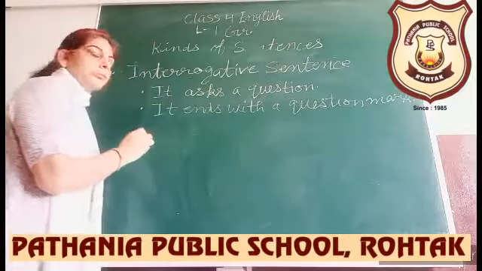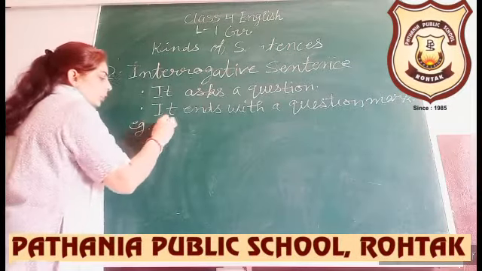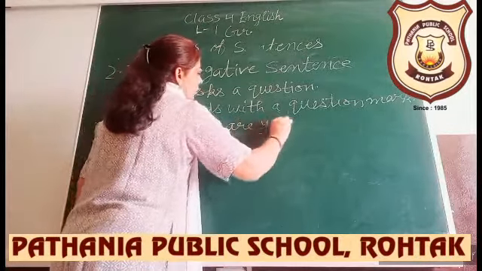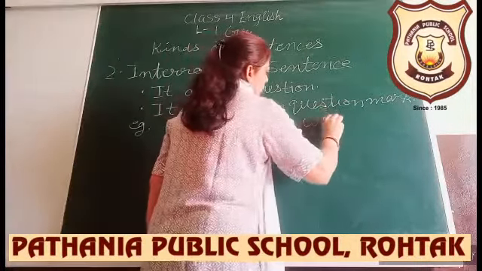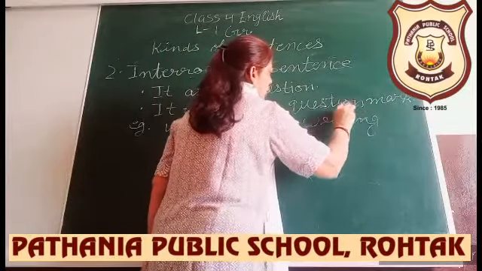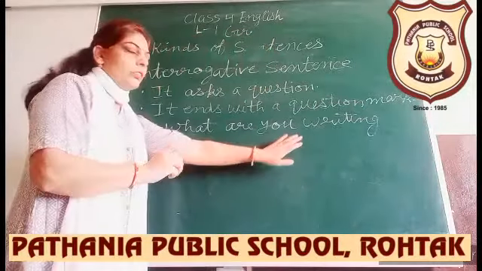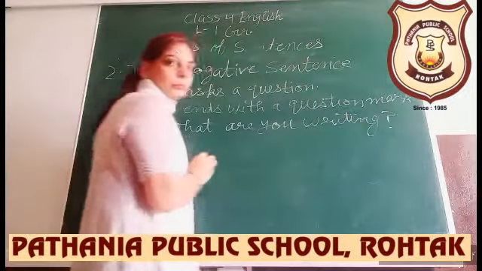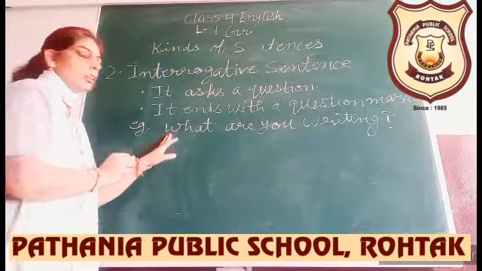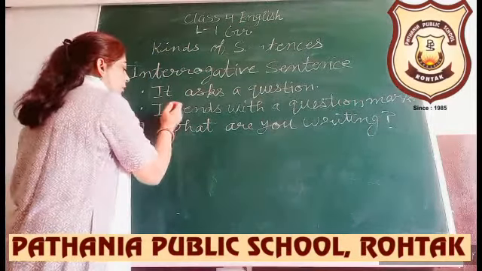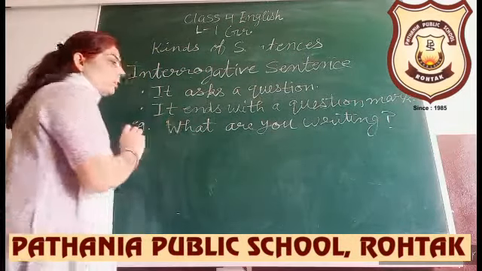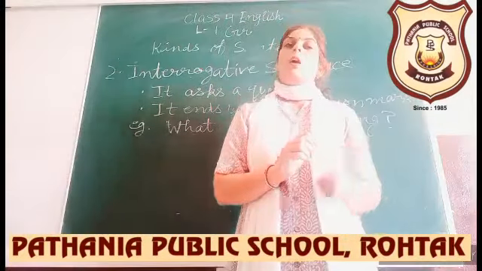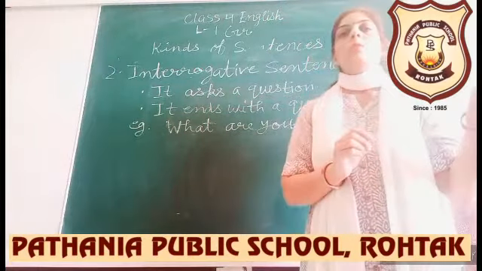Example you can write: What are you writing? Just see what is put in the last. After writing, which punctuation mark? Question mark. First letter is capital. W you will write capital. So questions you can frame using WH family words: what, when, why, how, who, whom, whose.